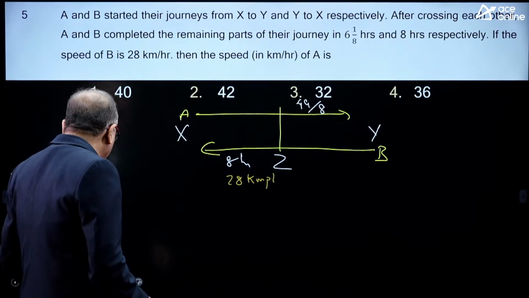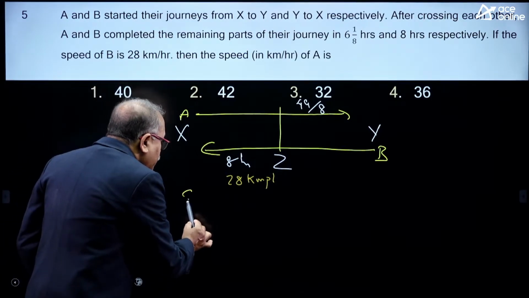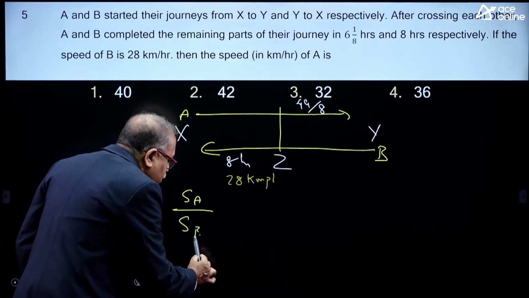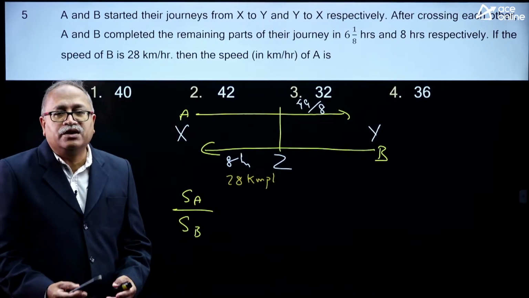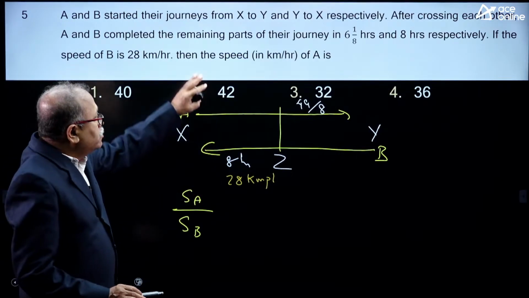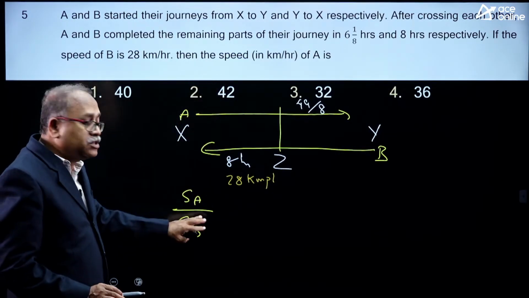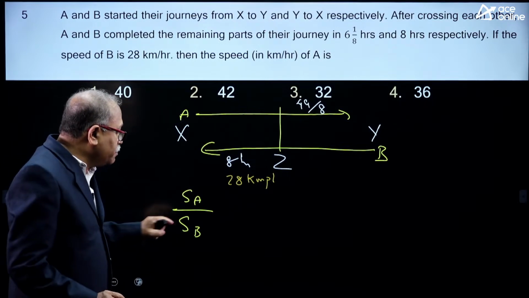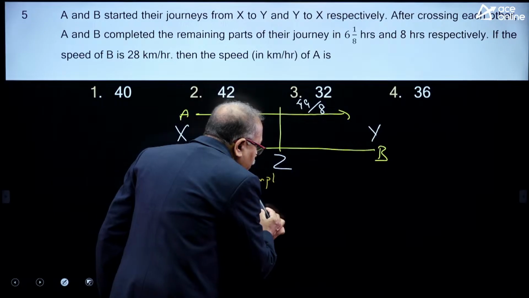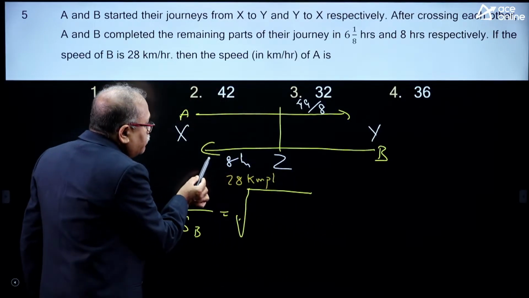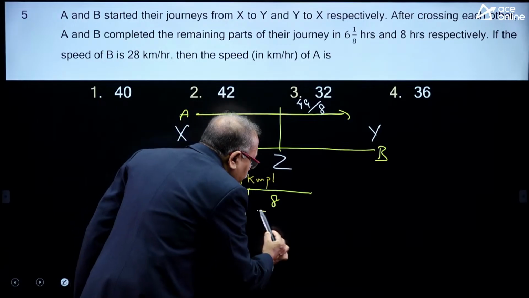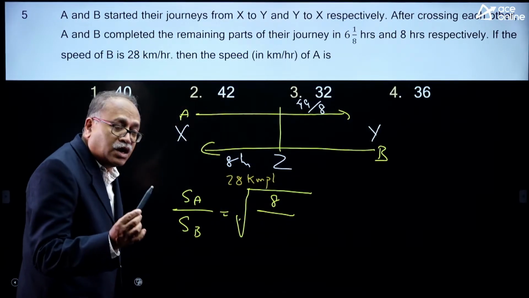Now, the speed ratio of A to B. There is a formula that everyone writing any competitive job exam must know in this time and distance chapter. The speed of A by the speed of B is equal to the square root of the time taken by B after crossing by the time taken by A after crossing.